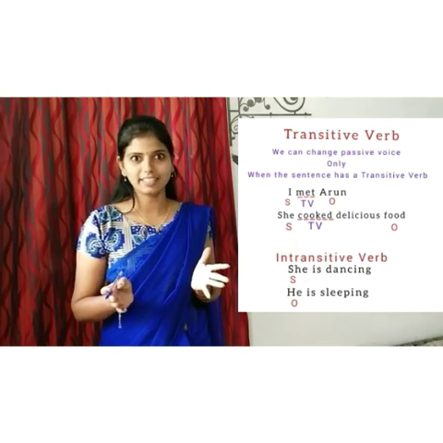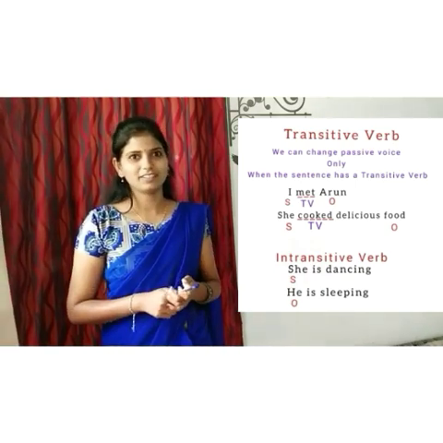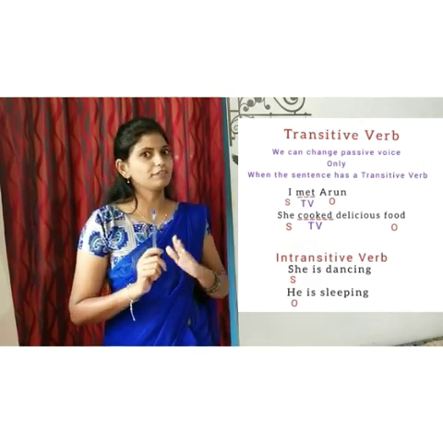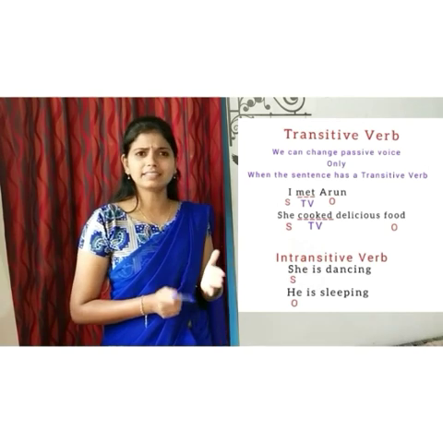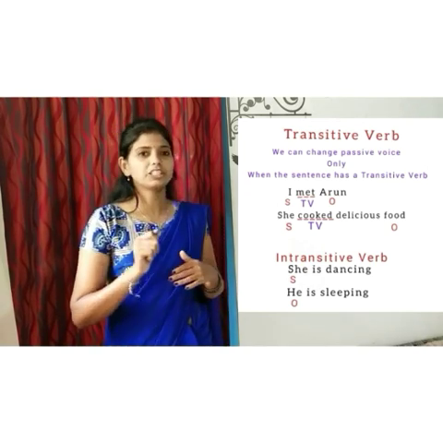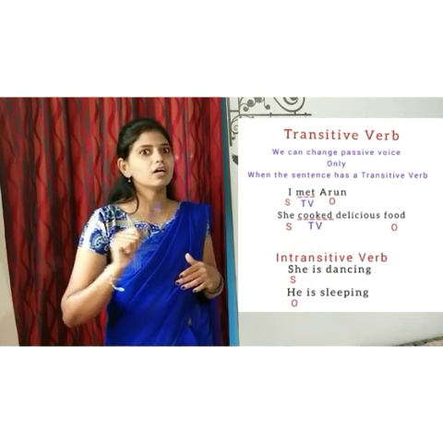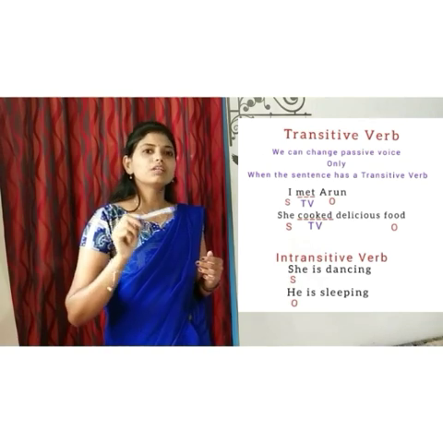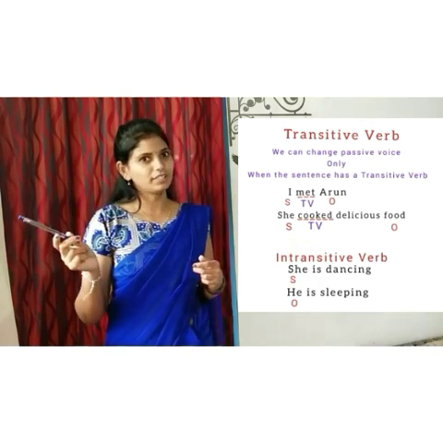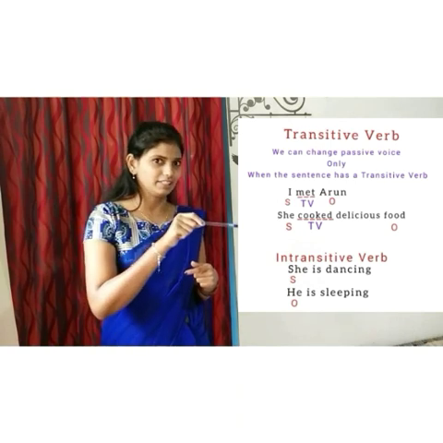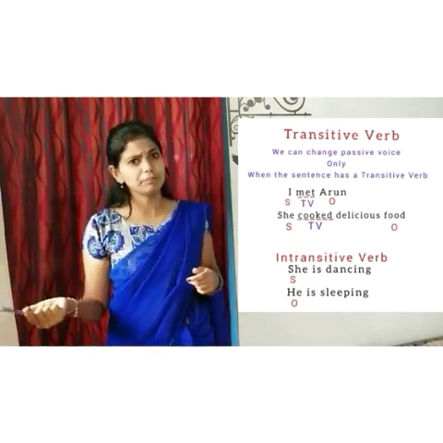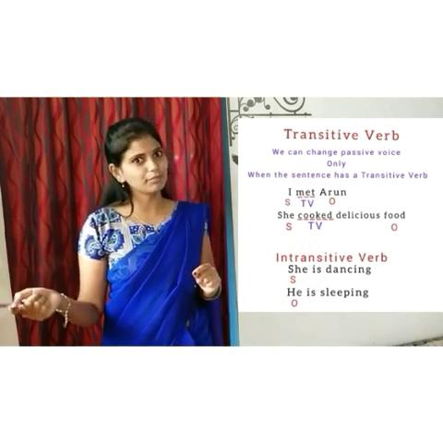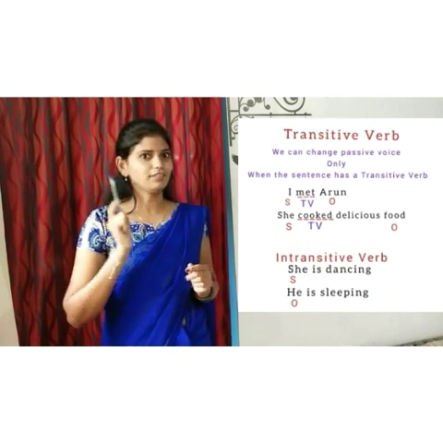She is dancing and he is sleeping. These two examples do not have a transitive verb, because they don't have both a subject and an object. She is the subject, and dancing is a continuous tense verb, so it doesn't have an object. It has only the subject she. Like this, he is sleeping. This sentence has only a subject, it doesn't have an object. So this is not a transitive verb.